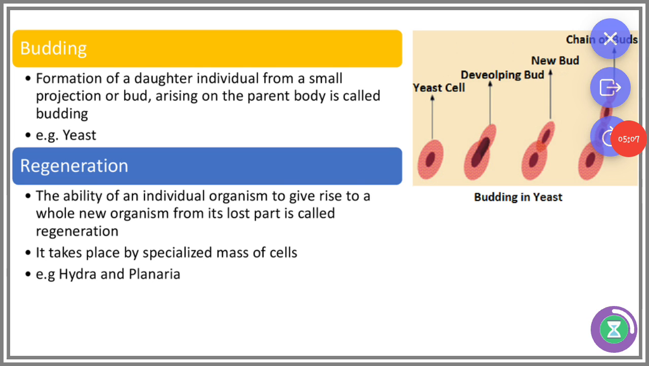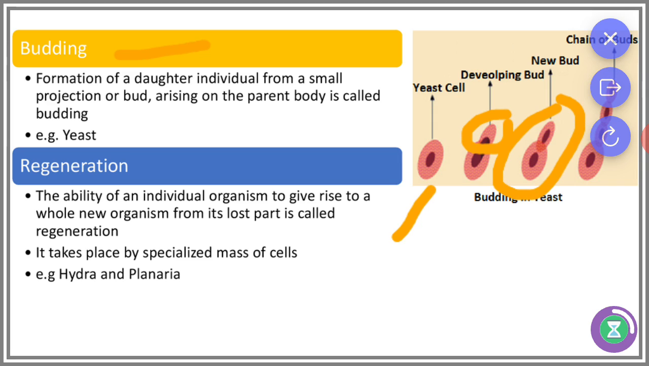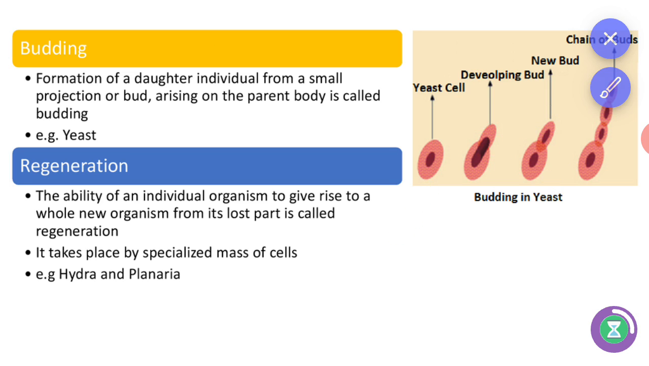And next, budding method of reproduction. The formation of a daughter individual from the small projection or bud arising on the parent body is called budding. Yeast is given as the example. From the yeast, an outgrowth forms. The outgrowth develops day by day and finally is separated from the parent cell and leads an individual life. That is called the budding method of reproduction. Yeast and hydra.